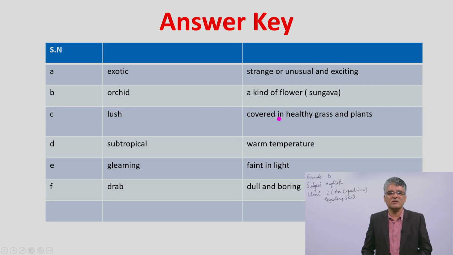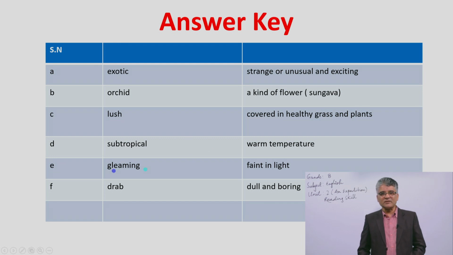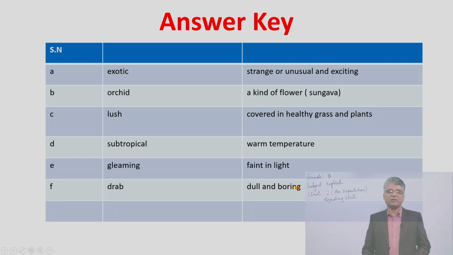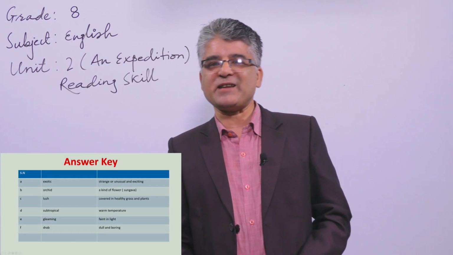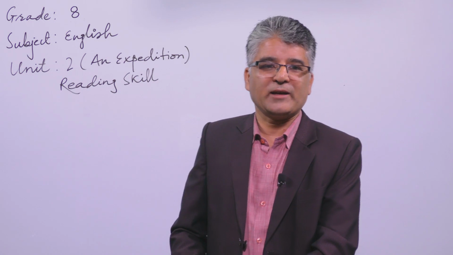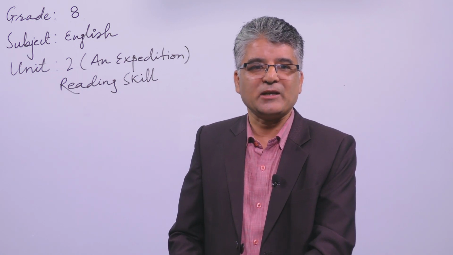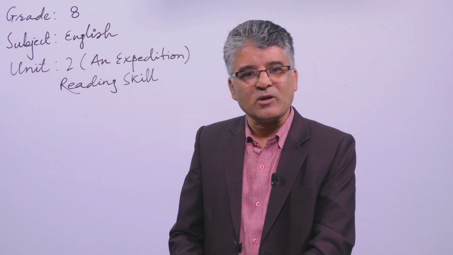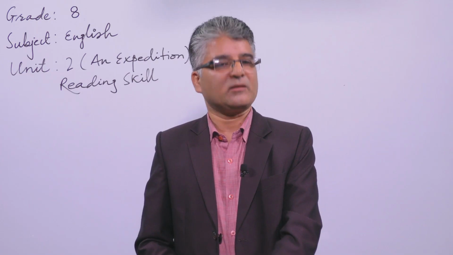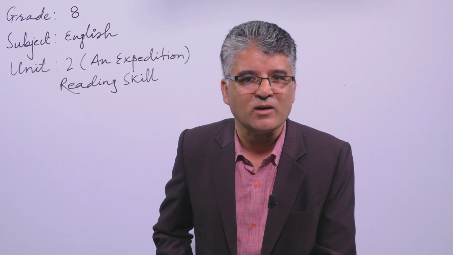Lush, covered in healthy grass and plants. Subtropical, warm temperature. Gleaming, faint light. Drab, dull and boring. It is not necessary for you to prepare the table. You can just give the symbol number or the alphabet as given in the text, write the word and give the arrow, and write the real meaning of the word. In that way you can solve it in the examination, or while you are doing the assignment or the homework, right?